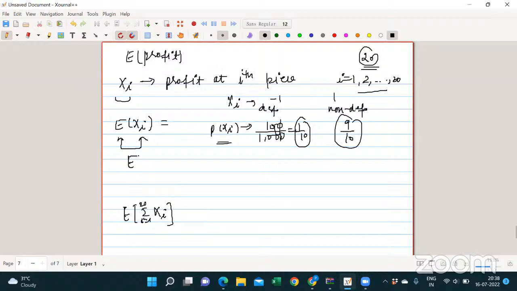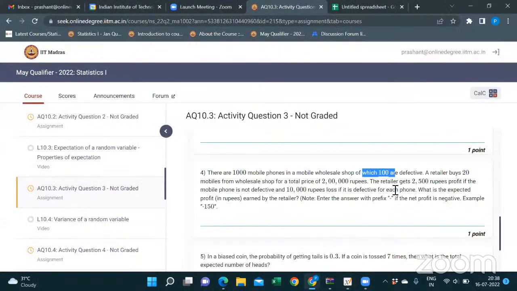Now what will be the expectation of Xi? He is getting 2,500 rupees as profit when the piece is non-defective, so 2,500 into 9 by 10, plus, minus 1,000 into 1 by 10, since he has a 1,000 rupees loss when the phone is defective.